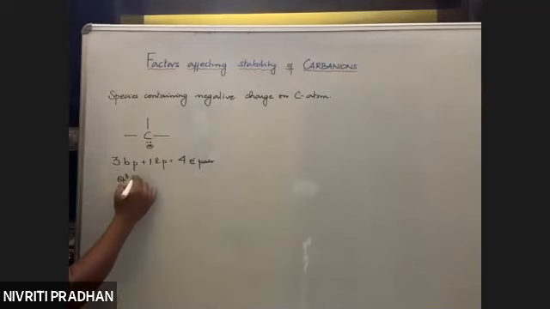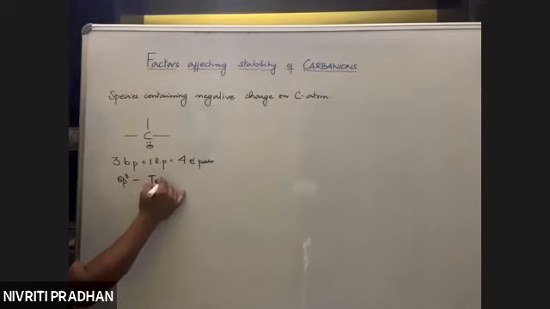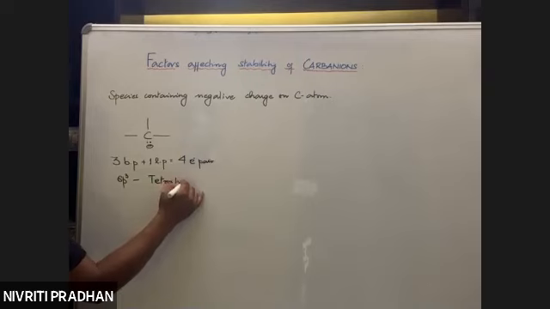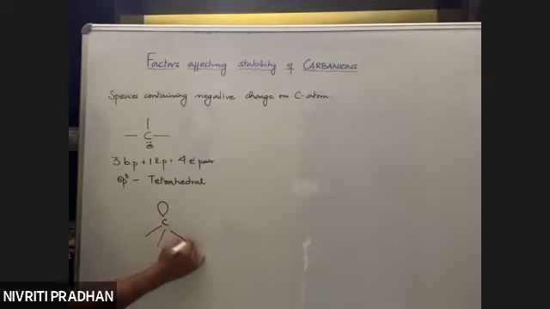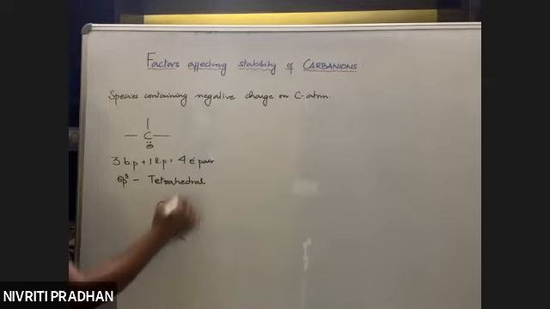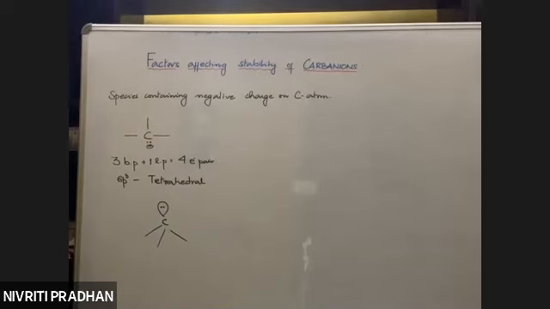So sp3 hybridization means what structure? It is tetrahedral. So we have a carbon atom, tetrahedral in nature, and the lone pair occupies one of the sp3 hybrid orbitals.